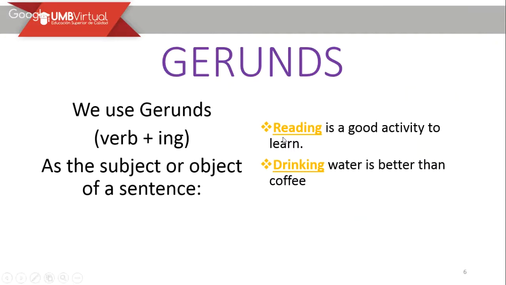Es una buena actividad para leer. La ingesta de agua es mejor que el café. They are always placed at the very beginning of the sentence, and we make them a gerund, followed by ing.